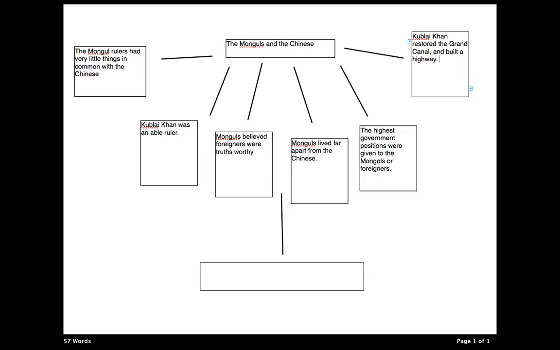So now, the last question is, what's your main idea? Our main idea from all the 6 main pieces of information we got would be that even though Kublai Khan had many differences with the Chinese, he was an able and good leader. And here we have all the information to support it.